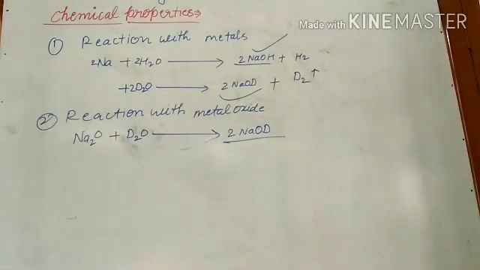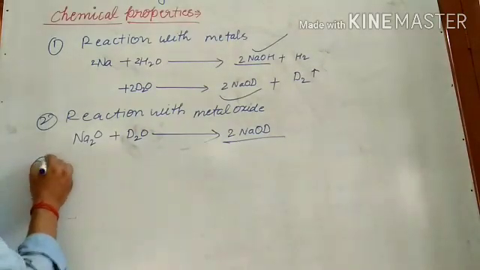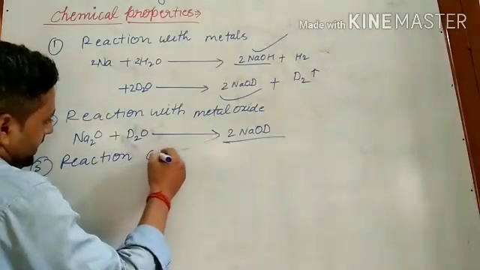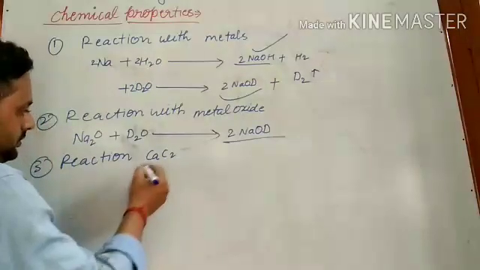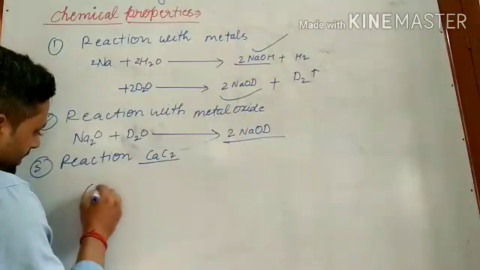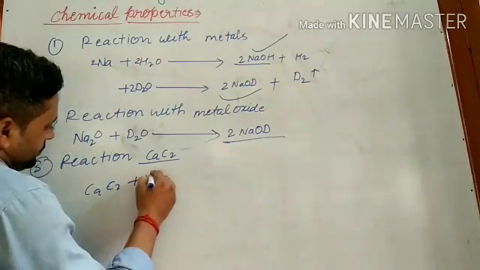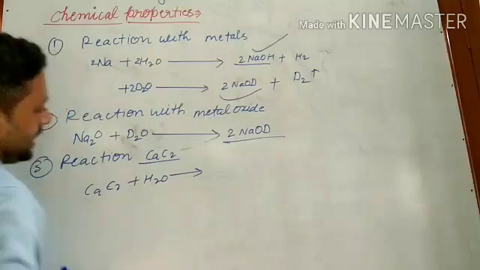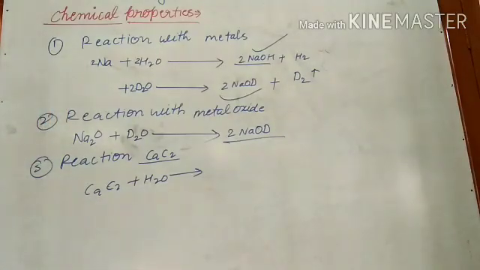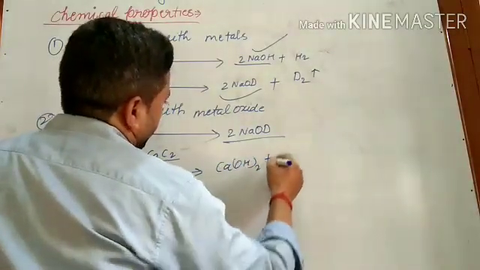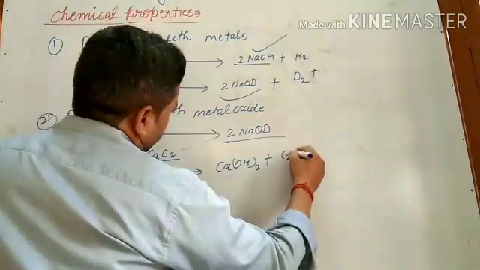Next is reaction with calcium carbide, CaC2. When water reacts with CaC2, what does it form? When it reacts with H2O, it forms calcium hydroxide and acetylene, C2H2.